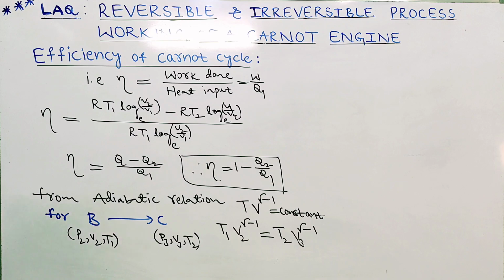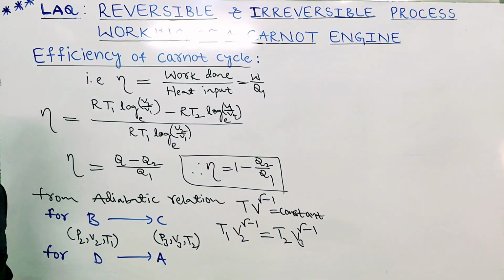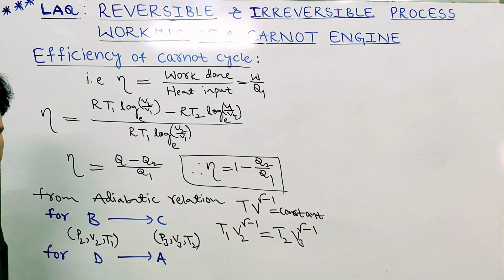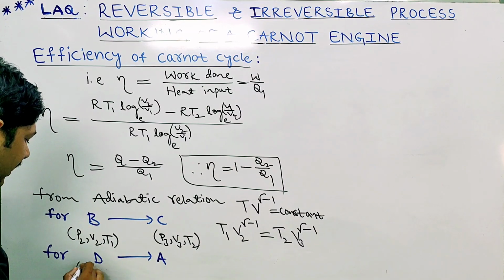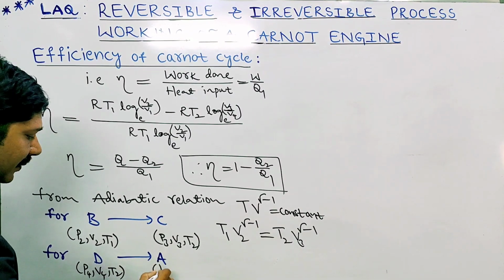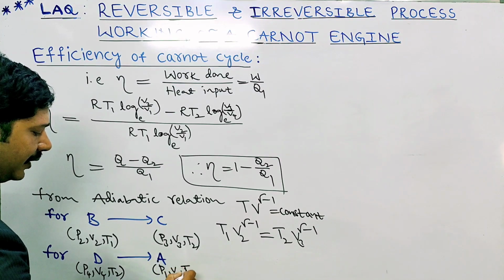Like that only, apply to D to A also. This is for adiabatic compression. The D point coordinates are P4, V4, T2, and the A point coordinates are P1, V1 and T1.